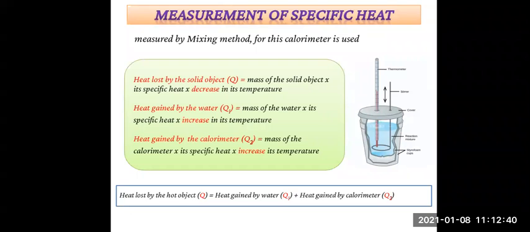Here the specific heat of water and the calorimeter are known, so we can calculate the specific heat of the solid object, right? So this is about the measurement of specific heat. Here three formulas are given: heat lost by the solid object, heat gained by water, and heat gained by the calorimeter, and from that we can say Q is equal to Q1 plus Q2, right? So go through those formulas.